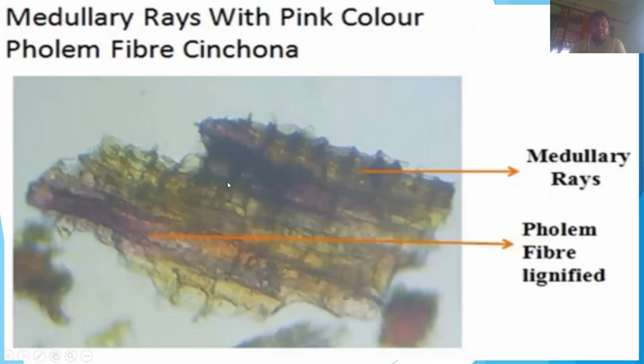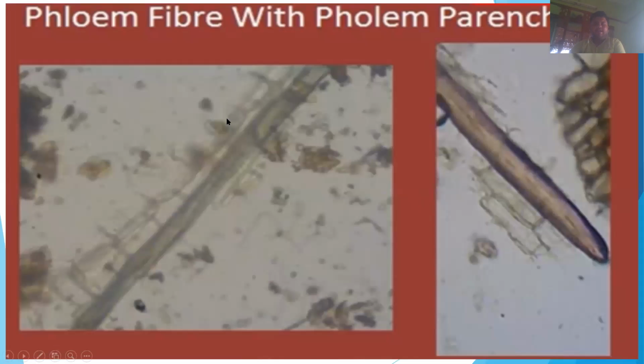So from this microscopical view of the cinchona bark, you can identify the medullary ray and the lignified phloem fiber, which are in pink color under the microscope. Again, you can identify the phloem fiber with the phloem parenchyma from those two pictures.